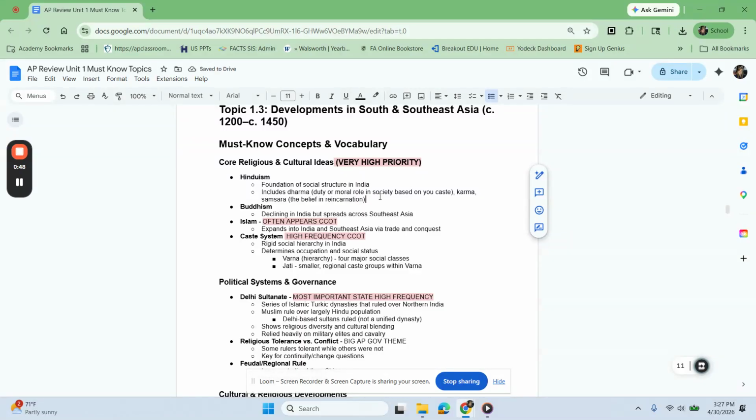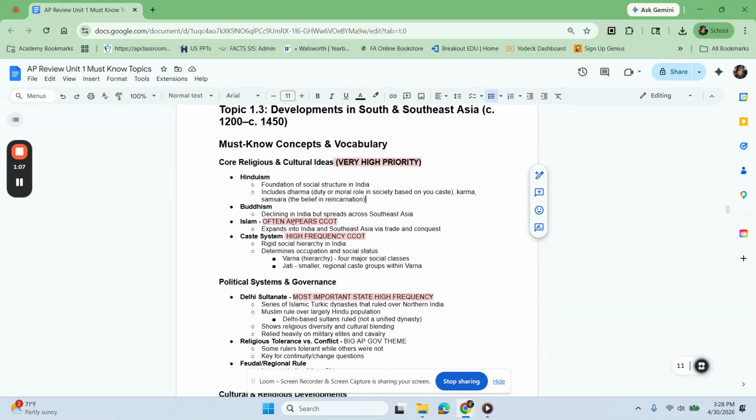Buddhism had already emerged in South Asia, and from there it had spread out. It does begin to decline in India, but will continue its spread across Southeast Asia.